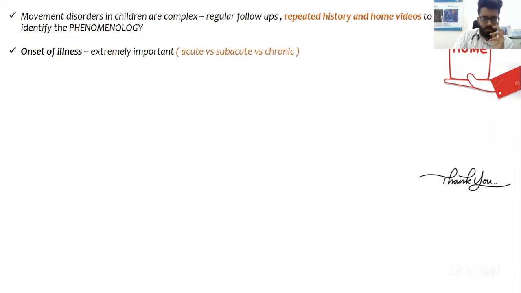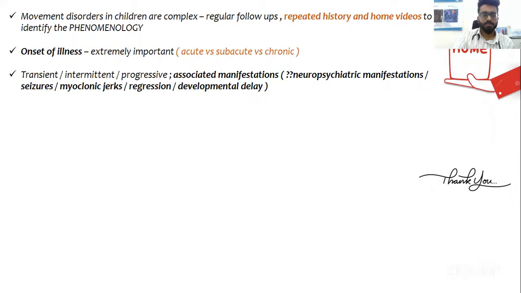Second, the onset of illness is extremely important, that is acute versus subacute versus chronic. Acute will be in the first week or few days. Subacute will be few days to weeks, and chronic will usually be weeks to months. So the etiological clue comes from the history. As I said earlier, in acute we start thinking about drug addiction, tardive dyskinesia. In subacute and chronic, start thinking about SSPE, Wilson's, and other genetic disorders.